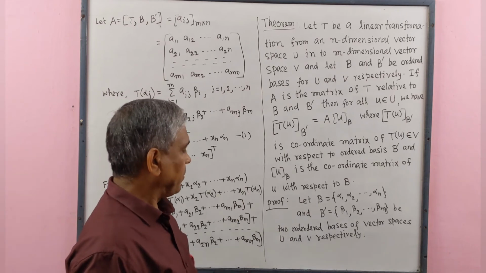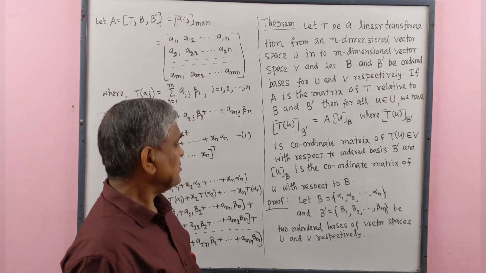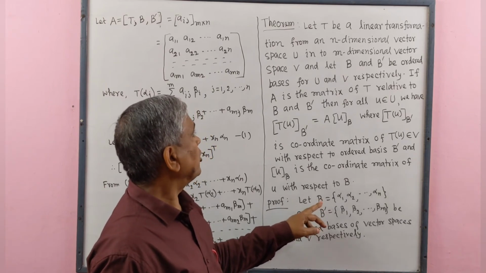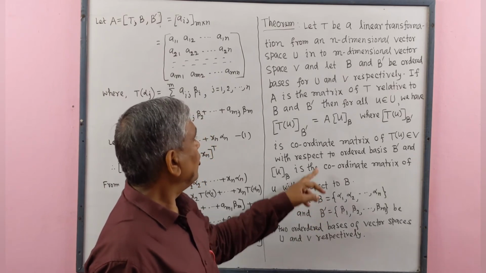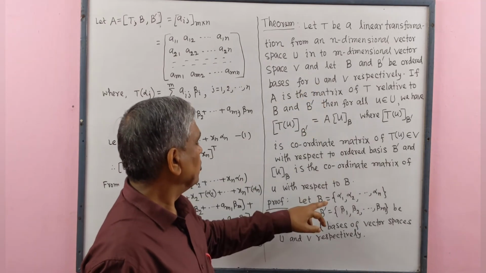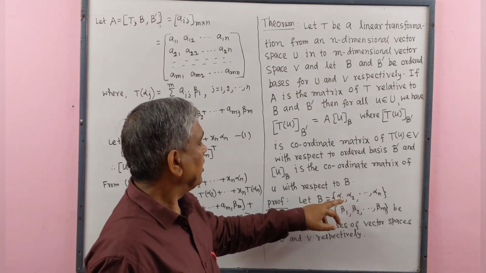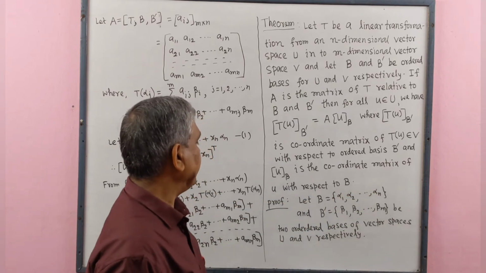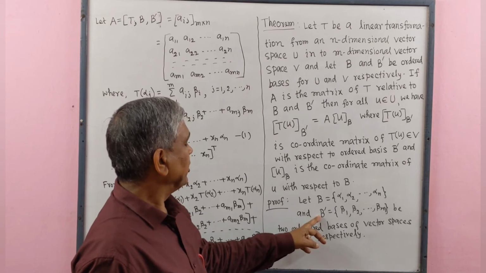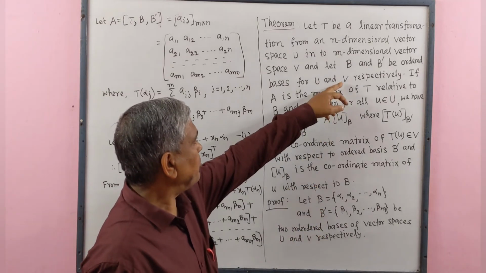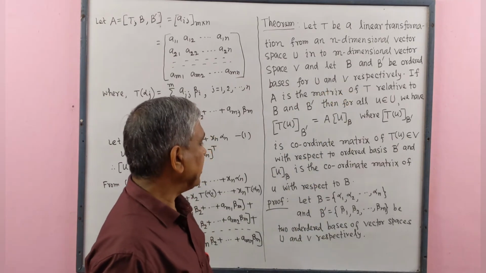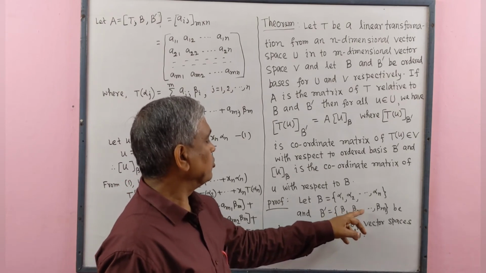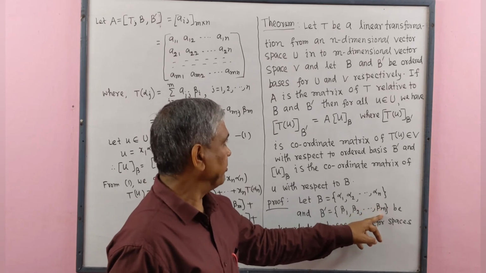Now we prove this. Let B be the ordered basis for vector space U, which contains vectors alpha 1, alpha 2, ..., alpha n, and B' be the ordered basis of vector space V, which contains vectors beta 1, beta 2, ..., beta m.